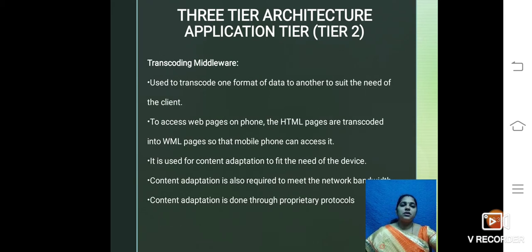The next middleware is the transcoding middleware. It is mainly used to transcode one format of data into another format to suit the needs of the clients. To access web pages on the phone, the HTML pages are transcoded into WML pages so that a mobile phone can access them. So it is used for content adaptation to fit the needs of the devices. Content adaptation is also required to meet network bandwidth. It is done through proprietary protocols only.